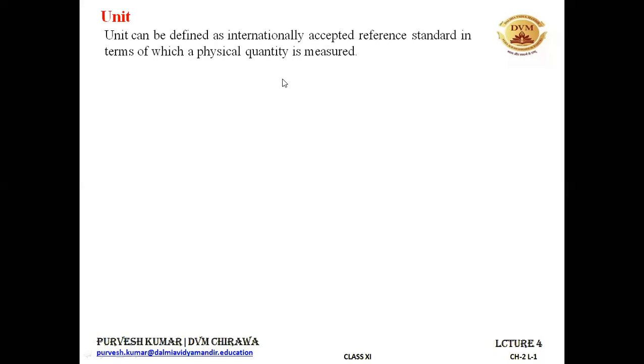For example, consider kg. Generally, when we go to the market, we ask for vegetables and fruits, and we tell the seller, give me 2 kg or 1 kg or 5 kg of certain fruits or vegetables. But 5 kg can only be given to you if someone knows what is 1 kg. Then 5 times that kg will give you 5 kg. So that 1 kg has to be defined somewhere, that this much quantity of matter makes 1 kg.